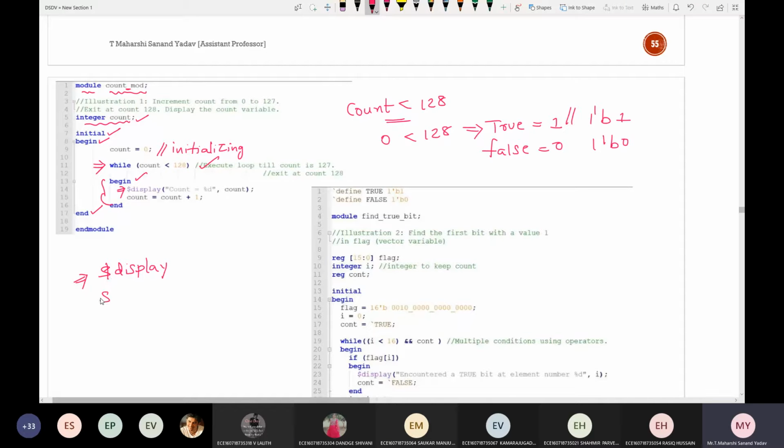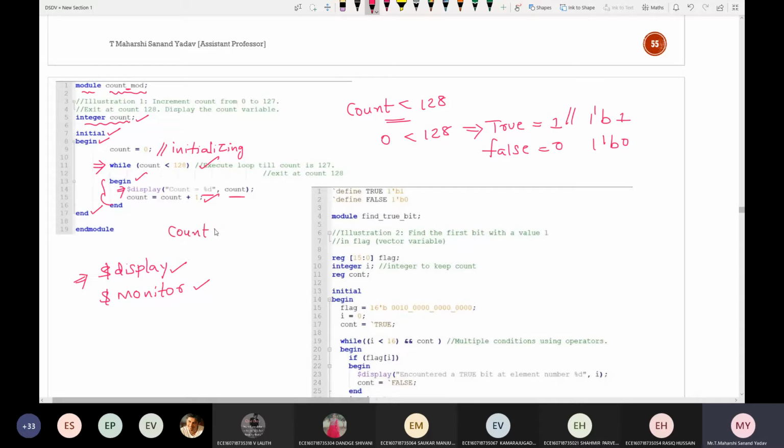So $display. I hope you know the difference between $display and $monitor. $monitor will monitor the continuous changes in the value, whereas $display will display only that particular value. See here, $display count is equal to %d count. So what is that value? 0 is less than 128, so 0 will be displayed here. Next, it will be incremented.